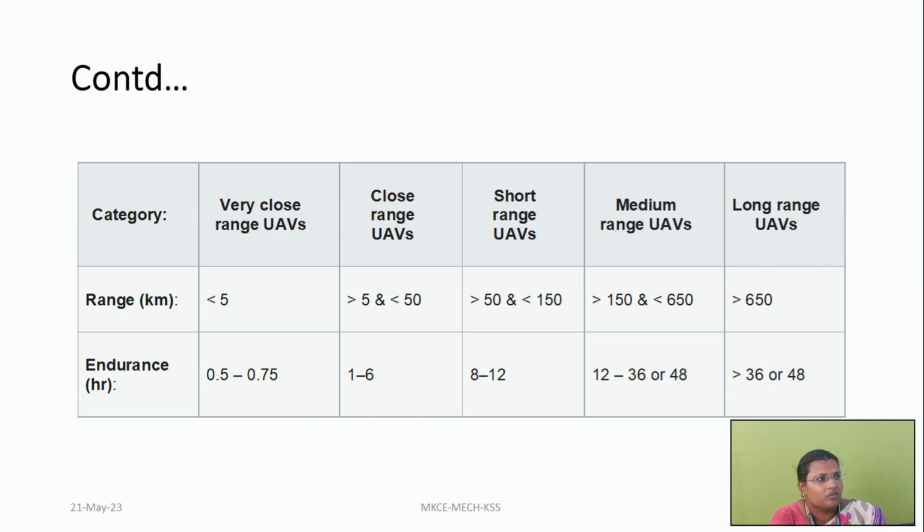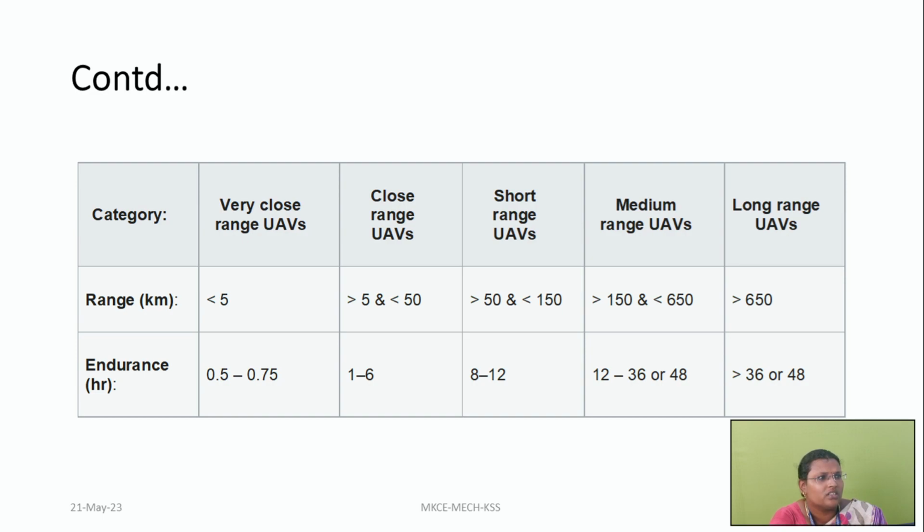And again, the range: we can take it as the diameter of the circle. If it is less than 5 kilometers, it is called a very close range UAV. If the diameter is around 5 to 50, it is called close range. If it is above 50 and within 150, it is called short range. If it is between 150 and 650, it is called medium range UAV, and after 650 kilometers, that will be called long range UAVs.